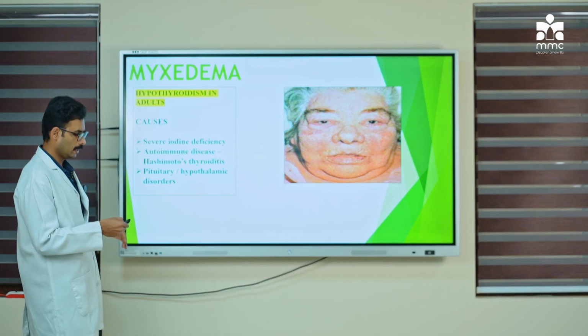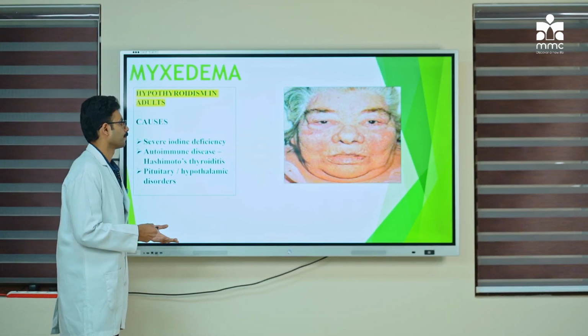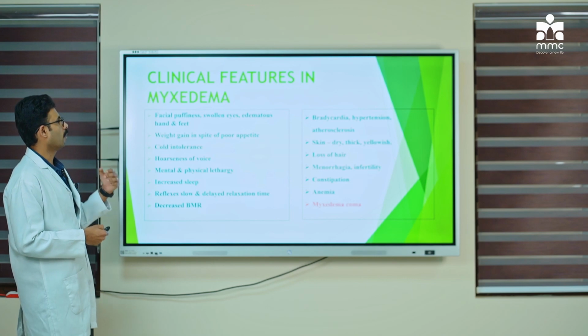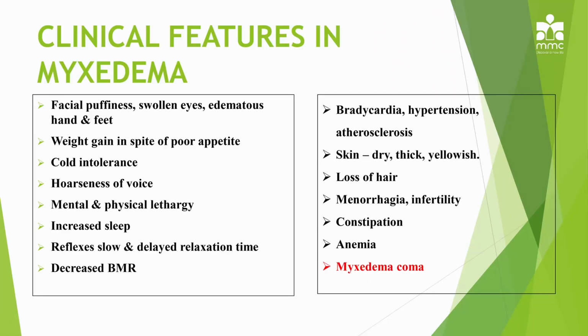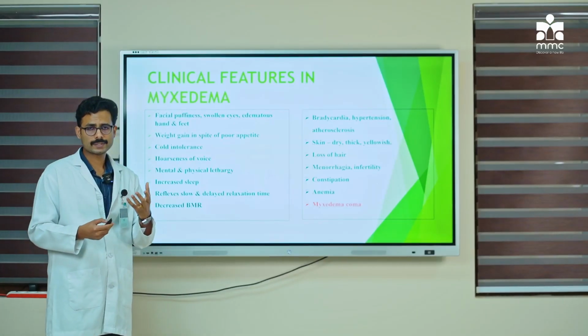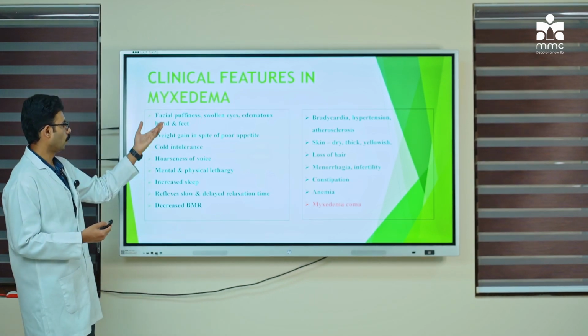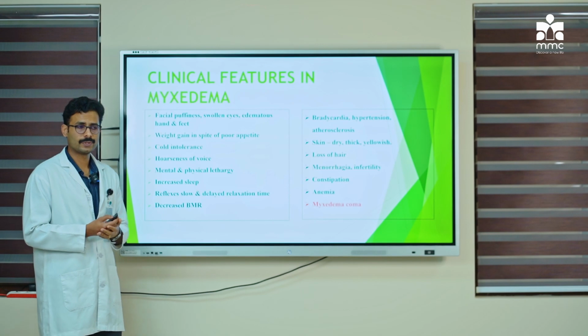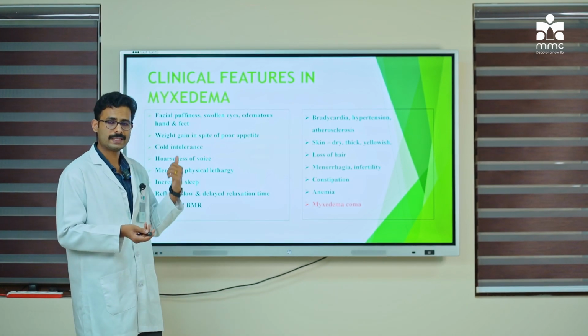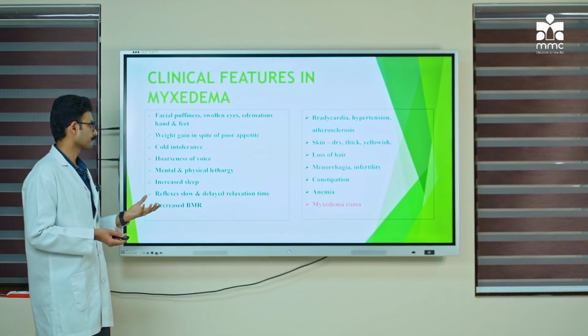Coming on to the clinical features of myxedema. This is almost similar to the general features, so I will just point out the main signs and symptoms. One thing is facial puffiness. The patient with hypothyroidism will have a swollen or puffed up face with edematous hands and feet. So the hands as well as the feet of these subjects would be swollen.